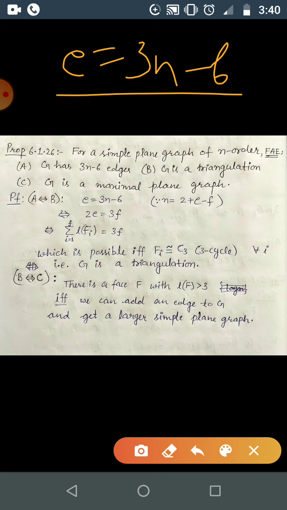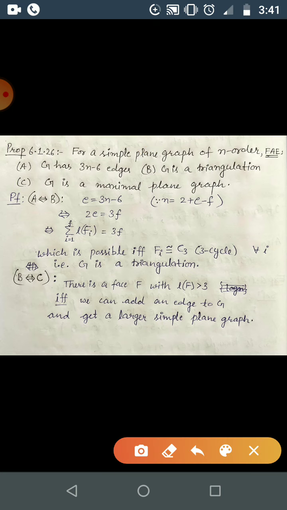we have done this one. E was less than or equal to 3n minus 6. It was coming as this one, whenever the length of every face is greater than or equal to 3. But if it is equal to 3, then it will be equality. That's why the length of every face is 3, and that's why G is a triangulation. Or you can just give this argument: the number of edges is given as 3n minus 6.